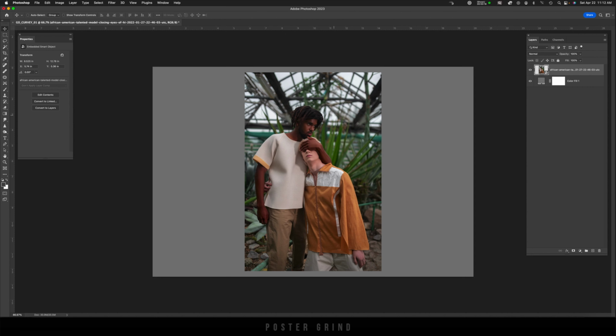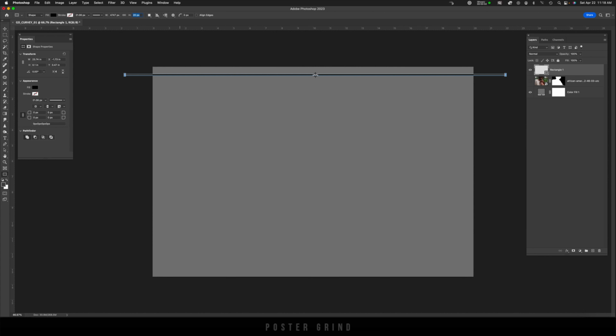And then I'm just going to adjust the height up here manually. I'm going to put in 18 and then hit enter. Now we can do the cool step and repeat process by hitting Option Command T on a Mac or Alt Control T on a PC. This tells Photoshop that we're going to start the step process.